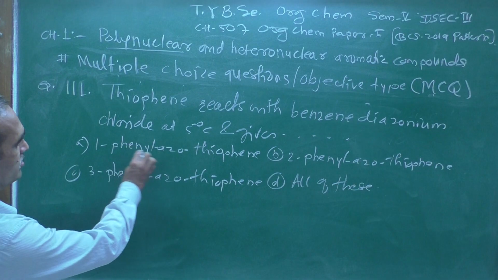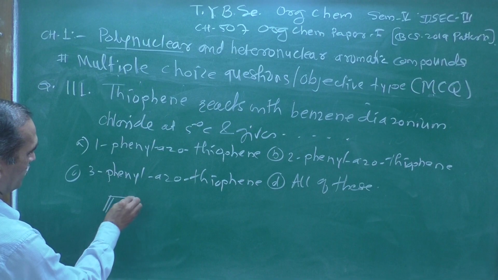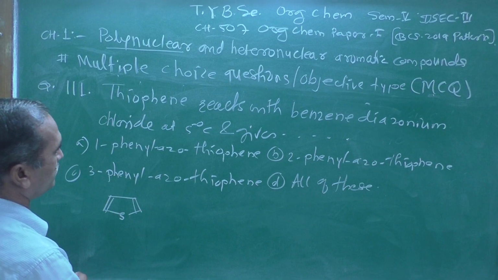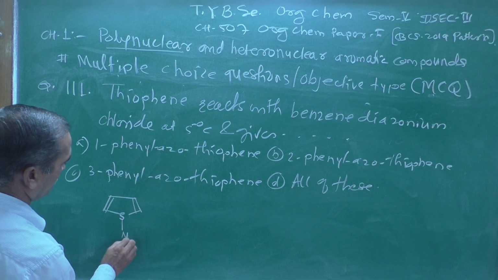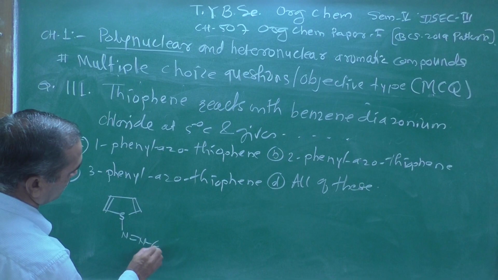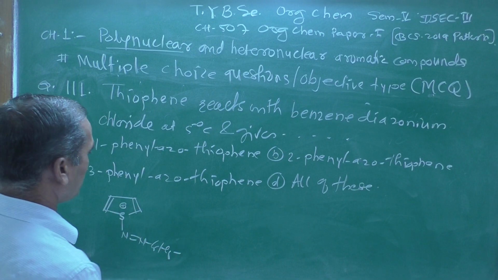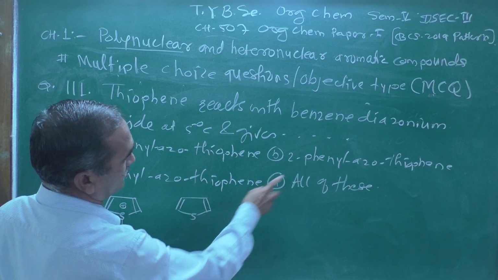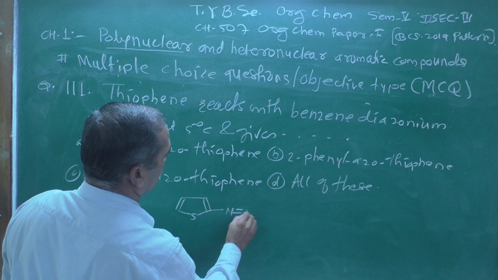Let me draw the structures given in the options. Thiophene means a sulfur atom is involved in the ring formation. Azo means here N double bond N C6H5 with positive charge on that nitrogen atom. Let's see another structure: at the 2 position, this group C6H5 is there.